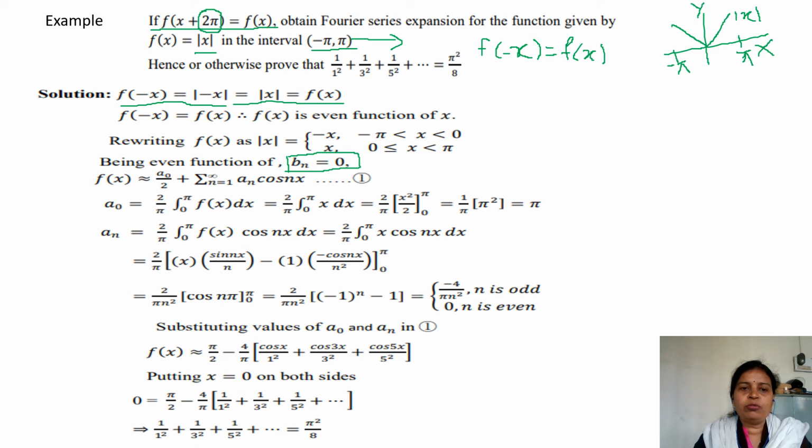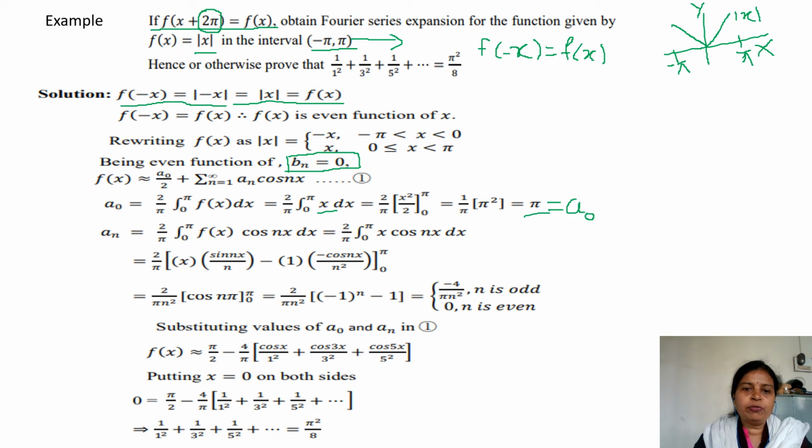So we will calculate a0. We know a0 can be calculated using the formula 2 upon pi, integration 0 to pi of f of x dx. Now we know f of x is x. We take x, and integration of x is easy. Put upper limit minus lower limit, and you will get pi. So a0 we got is pi. Similarly, we will calculate an.